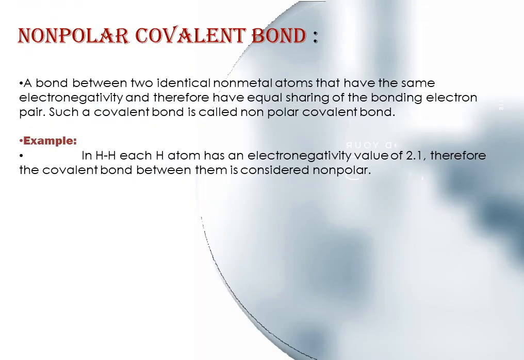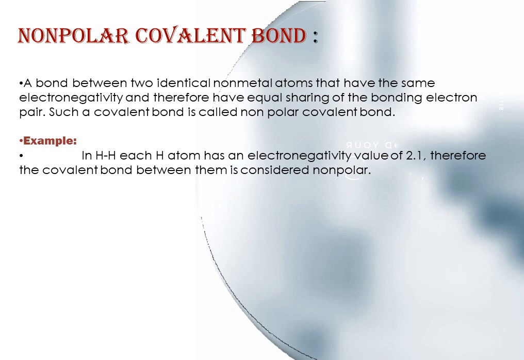Non-polar covalent bond. A bond between two identical non-metal atoms that have the same electronegativity and therefore have equal sharing of the bonding electron pair. Dear student, such a covalent bond is called non-polar covalent bond. A non-polar covalent bond is a type of chemical bond that is formed when electrons are shared equally between two atoms. Dear student, it further means that there is no separation of charges between the two atoms or both the atoms have similar electronegativity.